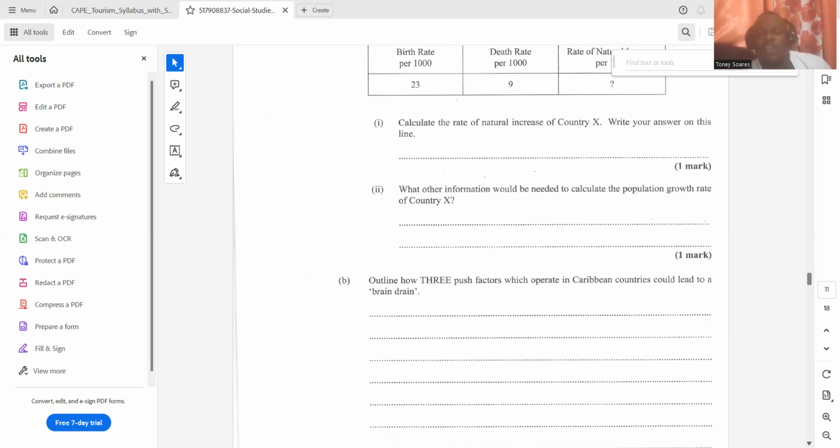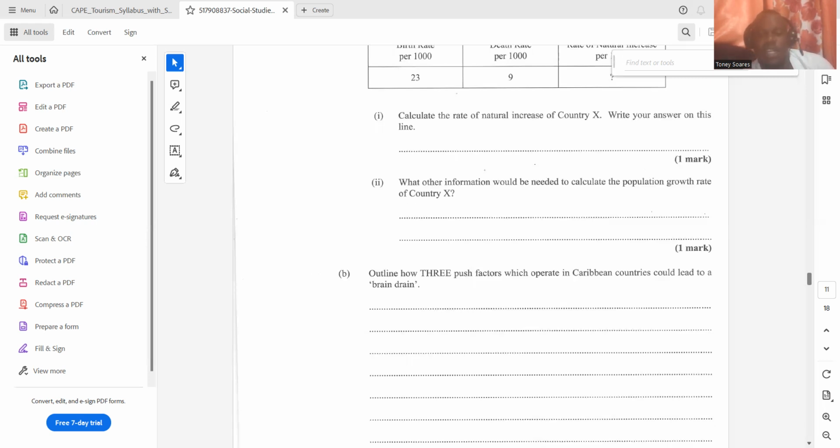Very good. The net migration is needed. So the rates of immigration and emigration would also help to get the population growth rate. Very good. All right, next, outline how 3 push factors which operate in Caribbean countries could lead to a brain drain.